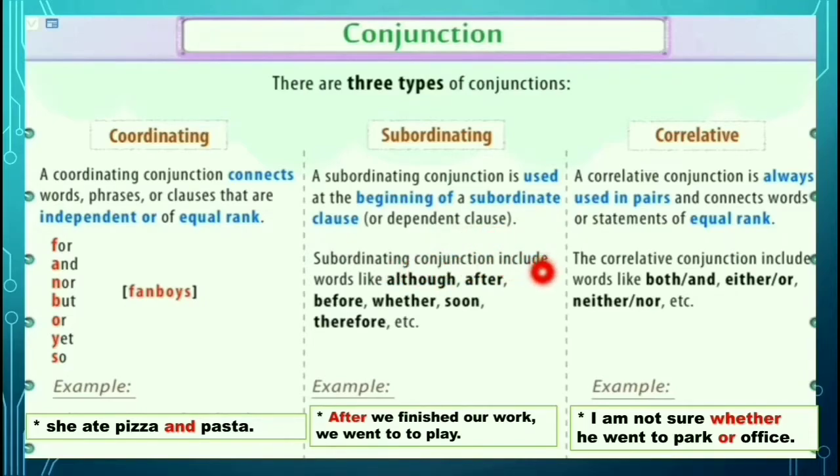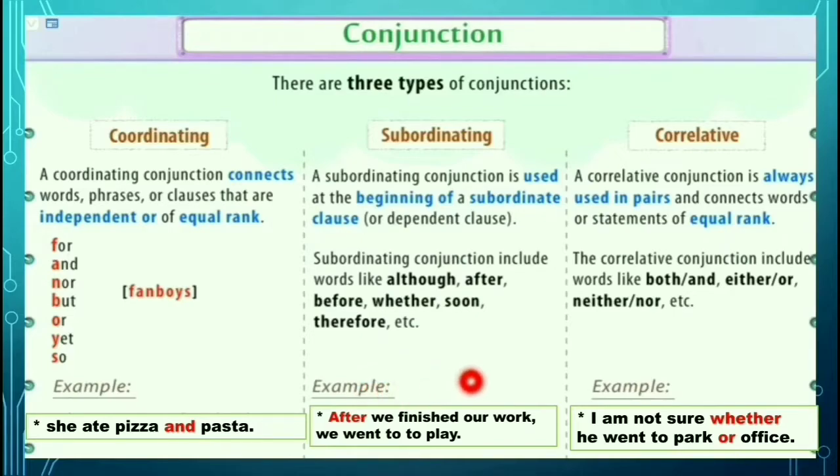Subordinating conjunctions include words like although, after, before, whether, soon, therefore, etc. We use a coordinating conjunction between independent clauses, but a subordinating conjunction we should use at the beginning of the dependent clause. Look at the example here.